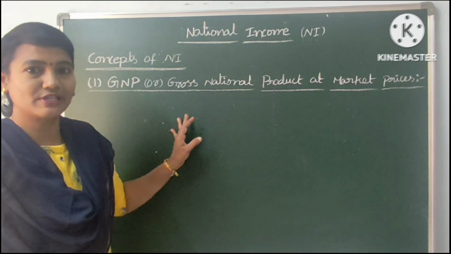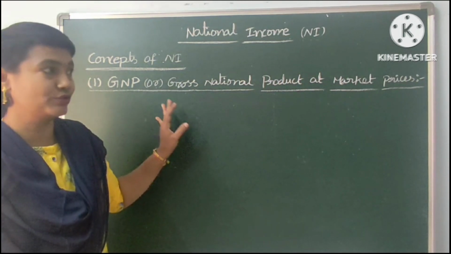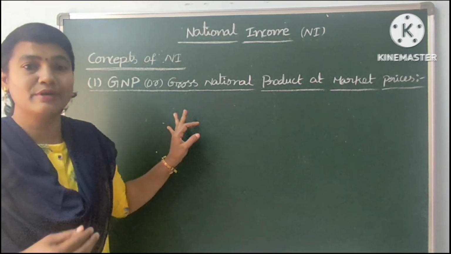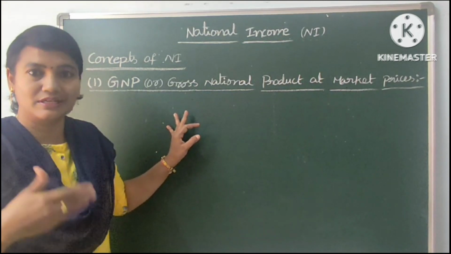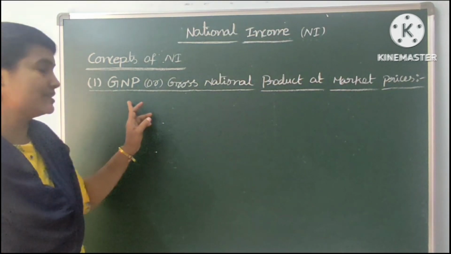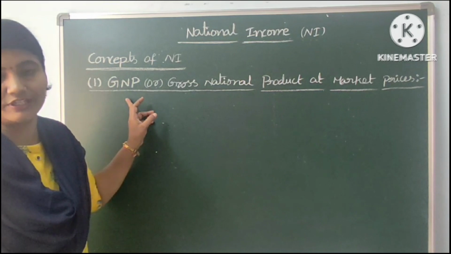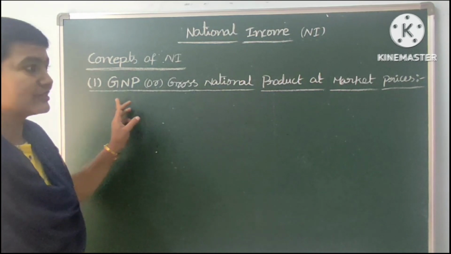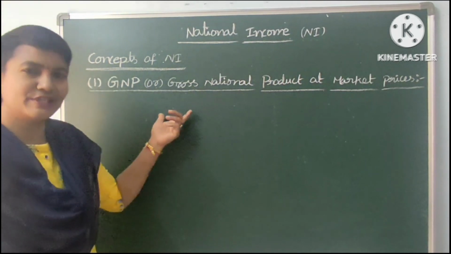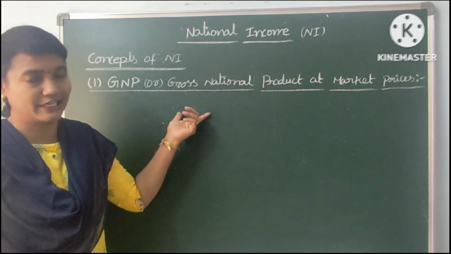So now I am going to start the concepts of national income. Today I am going to explain 3 concepts in national income, and the remaining concepts I will explain in next videos. So the first concept in national income is GNP. GNP, in monetary terms, is gross national product at market prices. So what is the meaning of GNP, or gross national product at market prices?